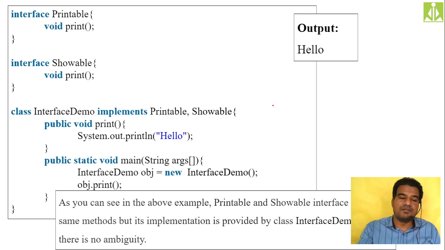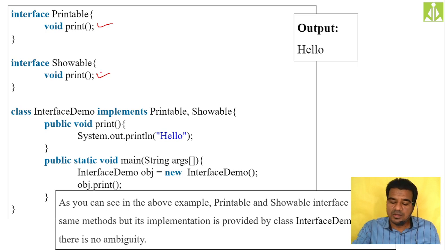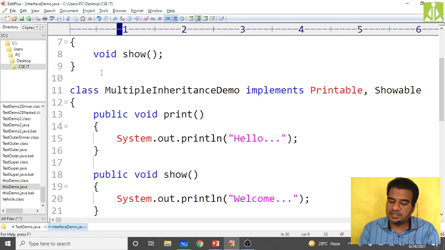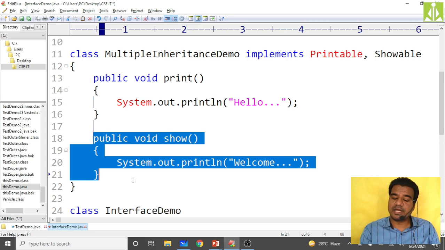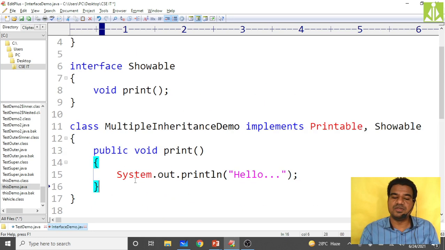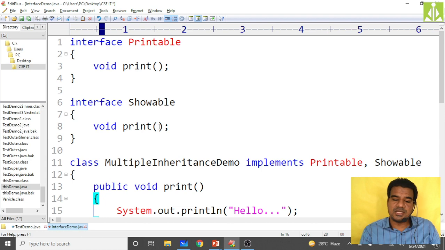Here you can see we took the interfaces, so no ambiguity at all, even though the method names are the same. The first interface has a method with the name print. The second interface also has a method with the name print. So when I am implementing my class, instead of taking show, I have to take print. Now there is no need to give the second implementation. Only one implementation is sufficient because both methods have the same name.